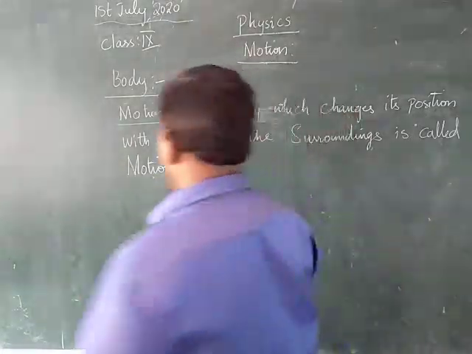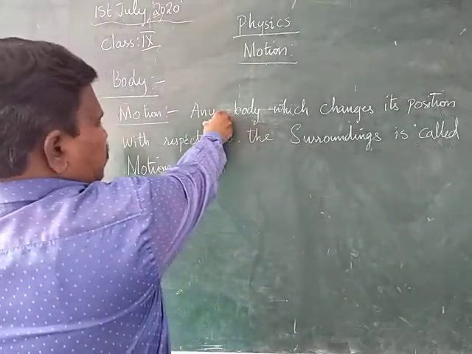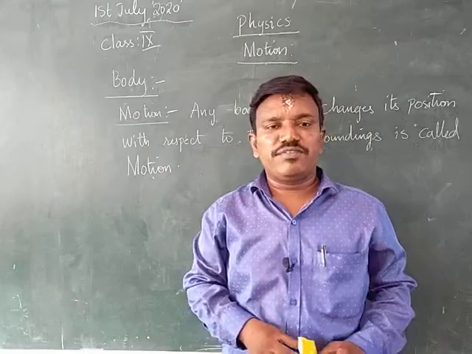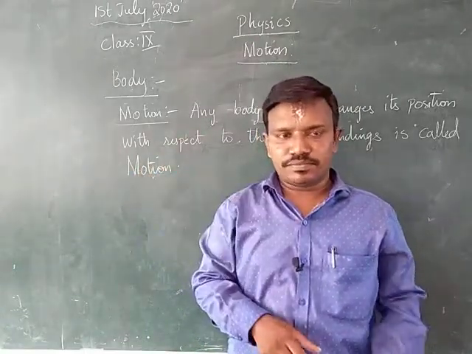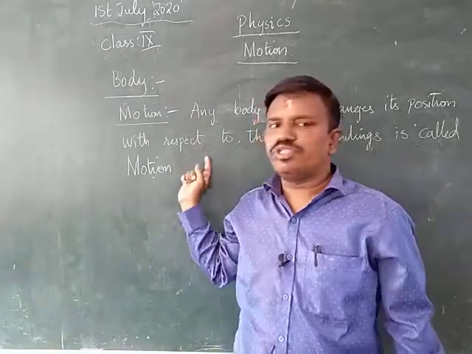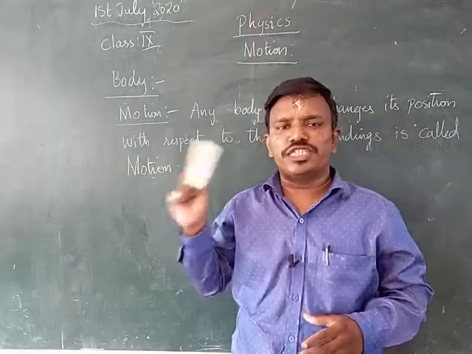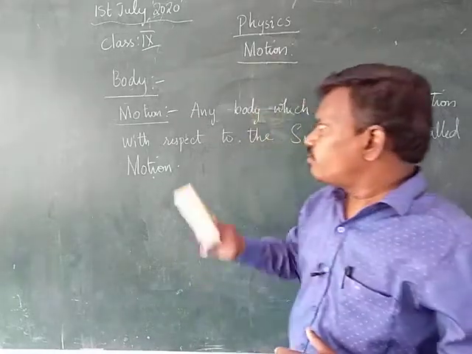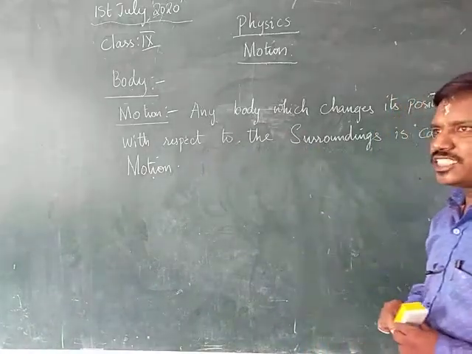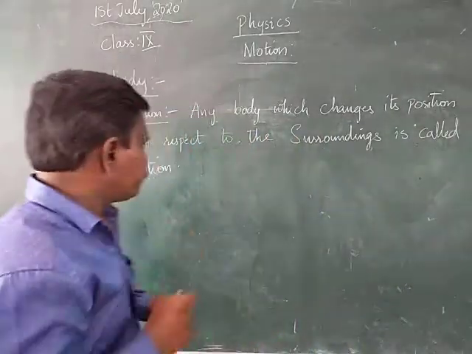But according to me, he is to the right side. Therefore, when the observer is changing, the position of the object is also changing. Therefore, this is called motion. That means motion means any body which changes its position with respect to the surroundings. That is called motion.